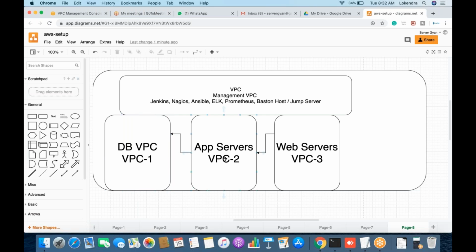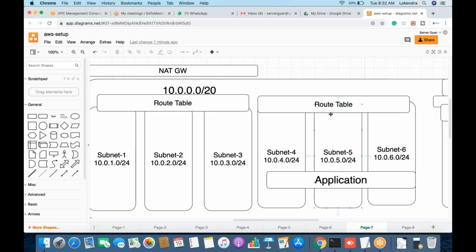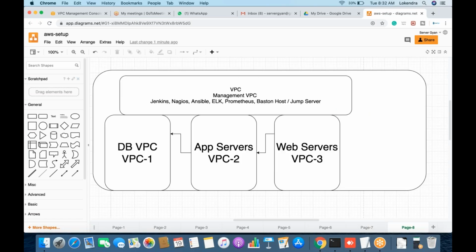Fine. If we talk about app servers, the particular route table which we created here, we did not associate any NAT or internet gateway with this route table. So we have created a separate VPC, and obviously we will not have any internet or NAT gateway under this VPC. Only the application servers will be running here.